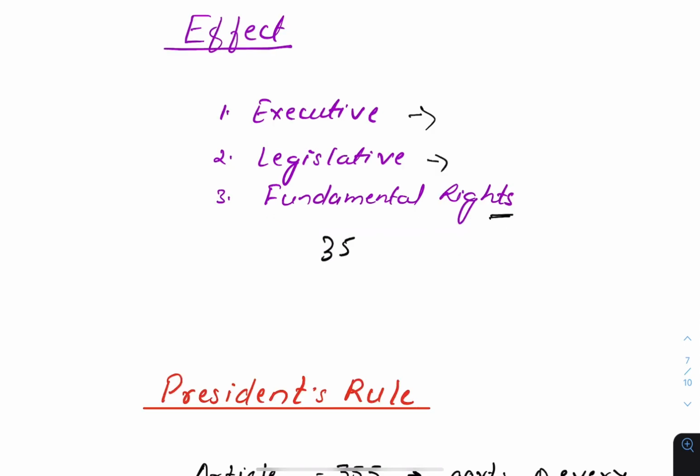Article 359 authorizes the President to suspend the right to move any court for the enforcement of fundamental rights during a national emergency. Fundamental rights per se are not suspended, but their enforcement is suspended under Article 359.